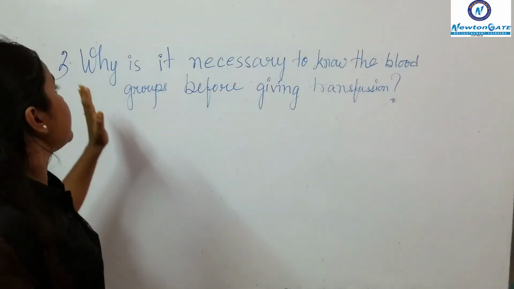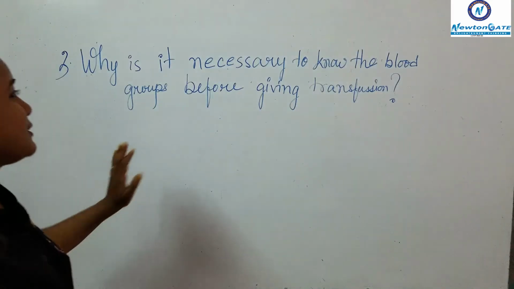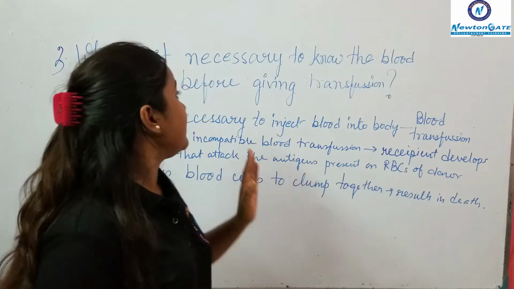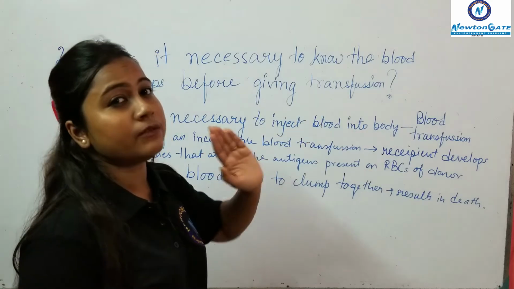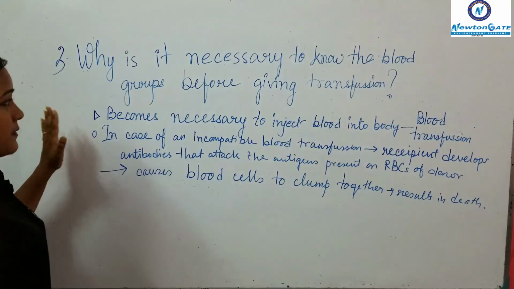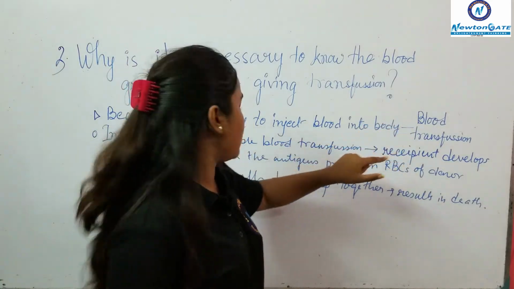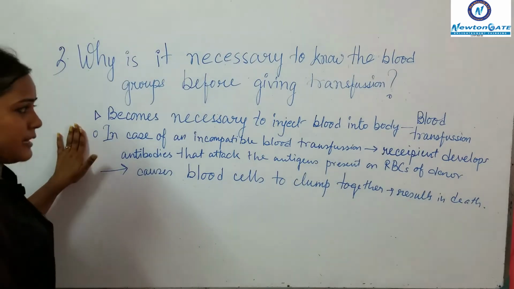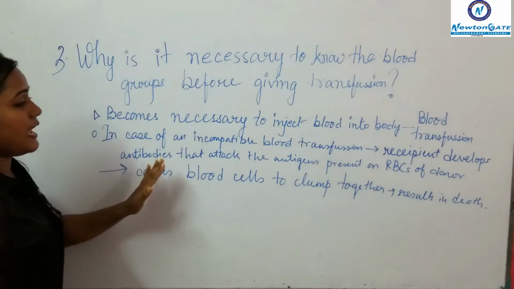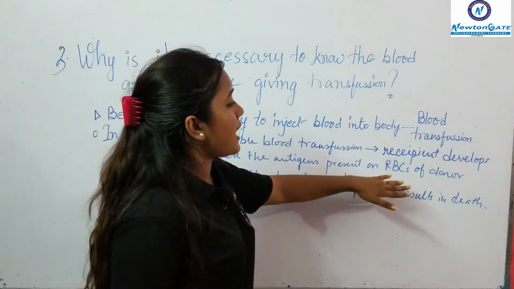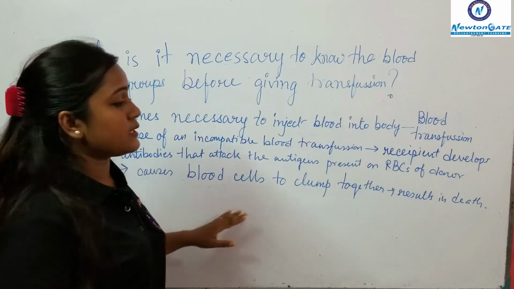The question says, why is it necessary to know the blood groups before giving transfusion? So let me explain this. Before that, we need to know what blood transfusion is. In case of an accident, it becomes necessary to inject blood into the body, that is the blood transfusion. In case of an incompatible blood transfusion, the recipient develops antibodies that attack the antigens present on the RBCs of the donor. This causes blood cells to clump together